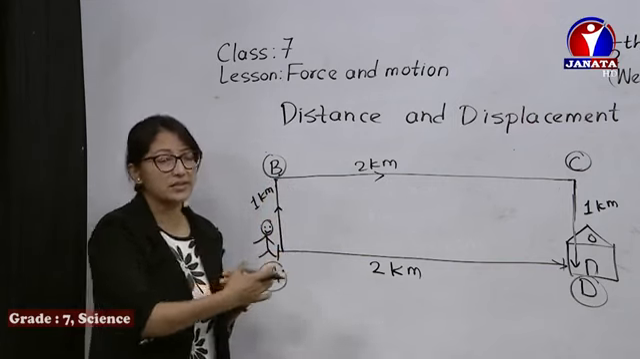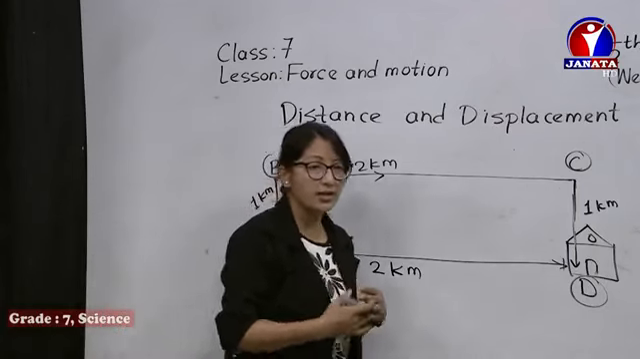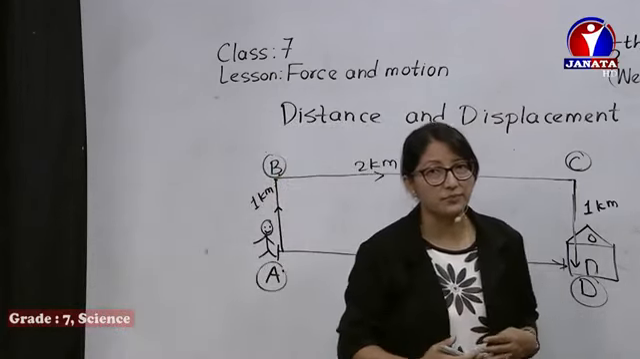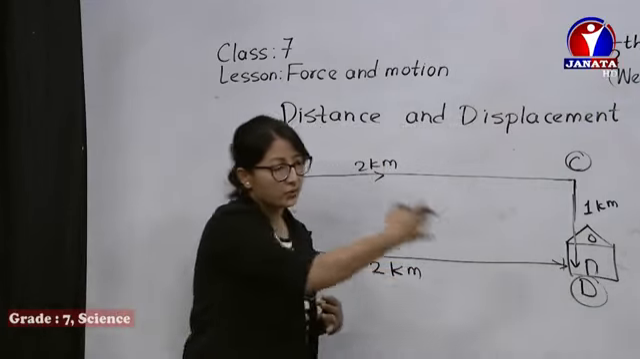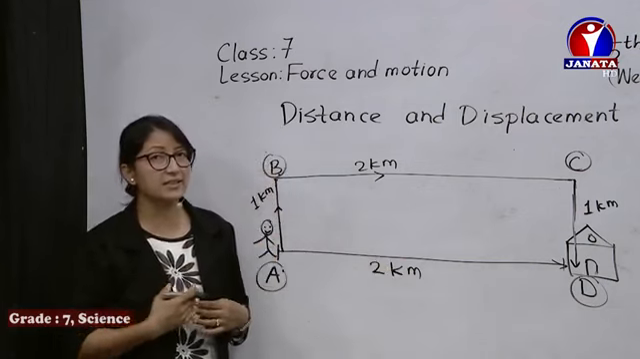Once it's stepped, it's counted. Like I step one step forward, it's counted. One, two, three, it's counted. So that total, if I go back, again it's counted. One, two, three, again four, five, six. That is the distance traveled.